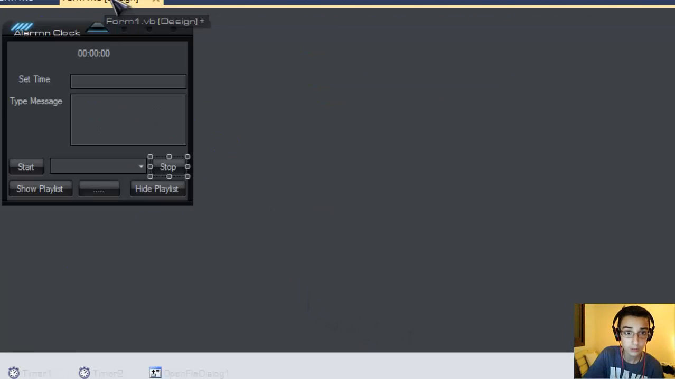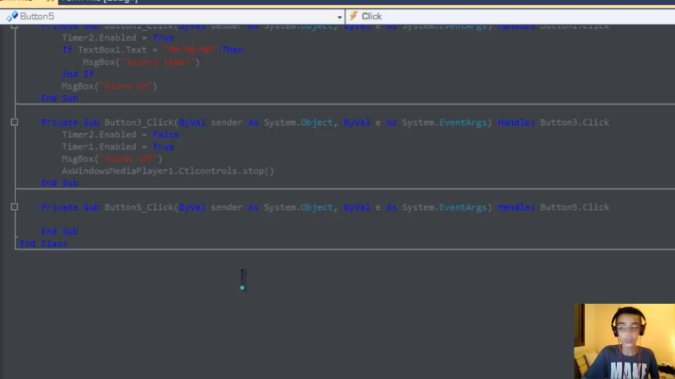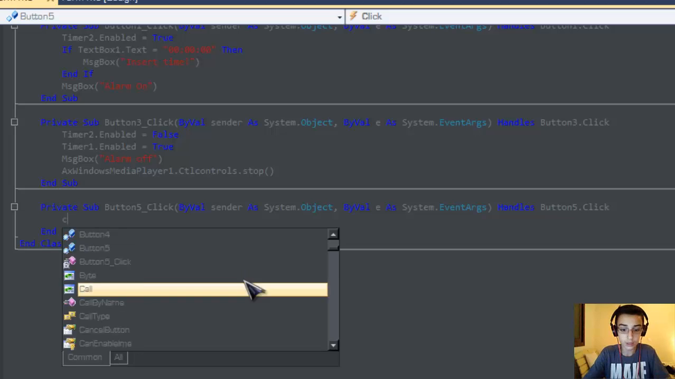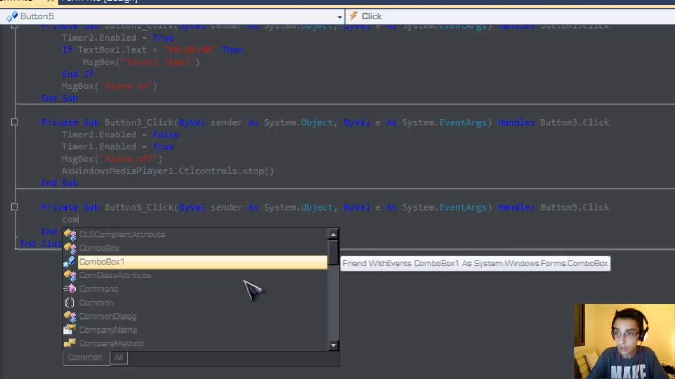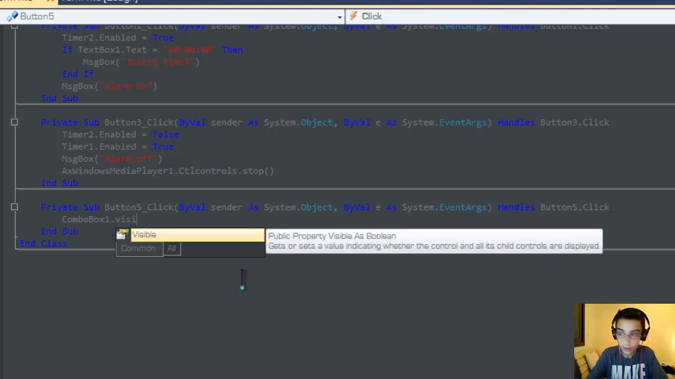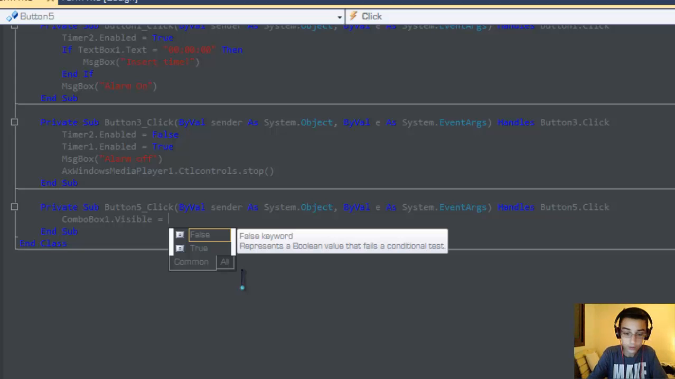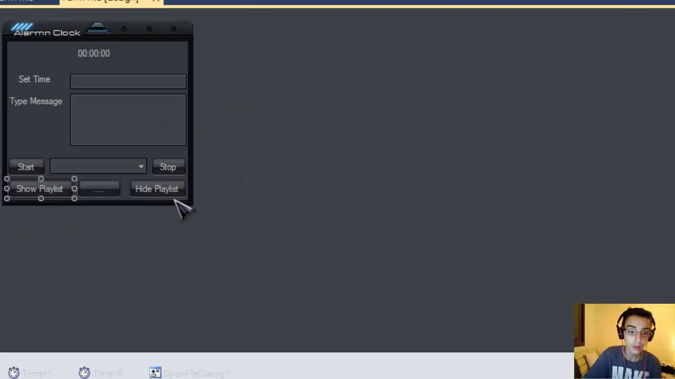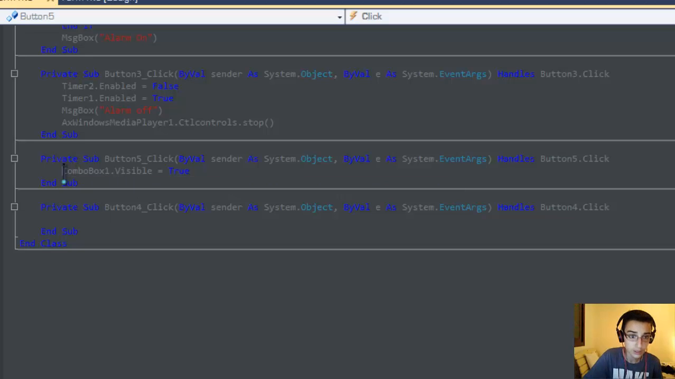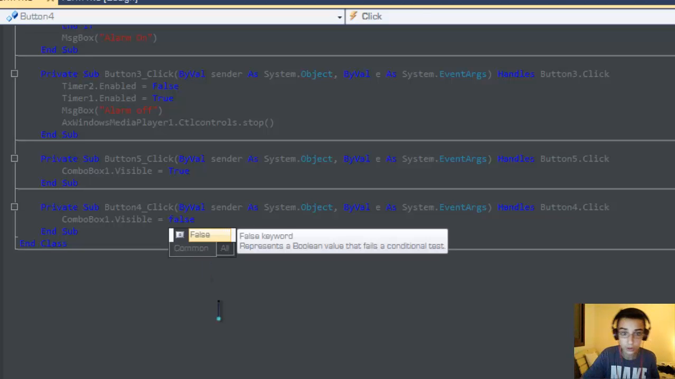So now you're ready to go and customize button 3, this one over here, the playlist. You just need to type a simple command: ComboBox1.Visible equal to true. For the hide playlist, you just need to copy this one and paste it here, but the only difference will be that you have to type false.